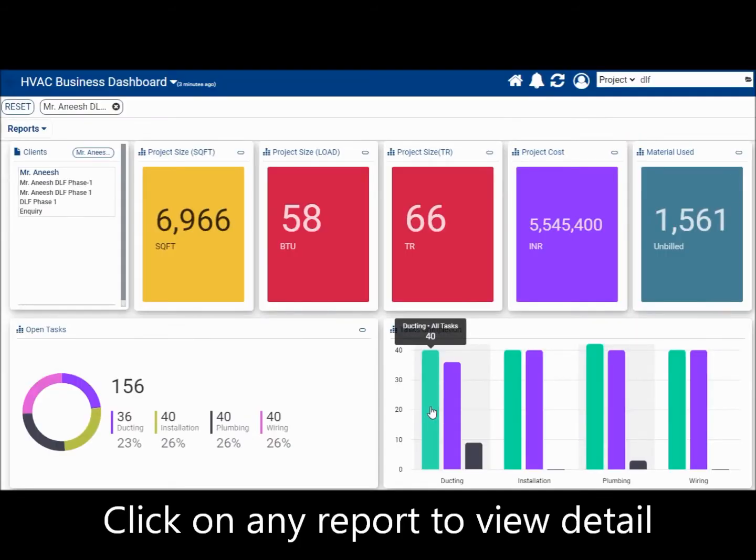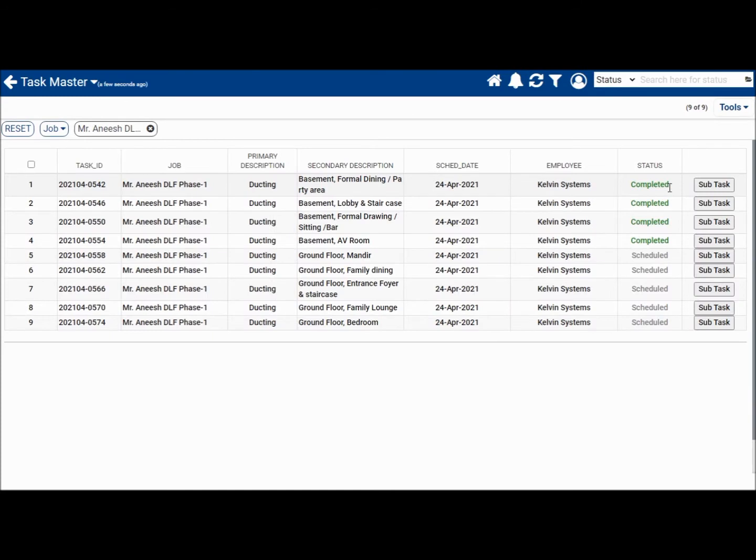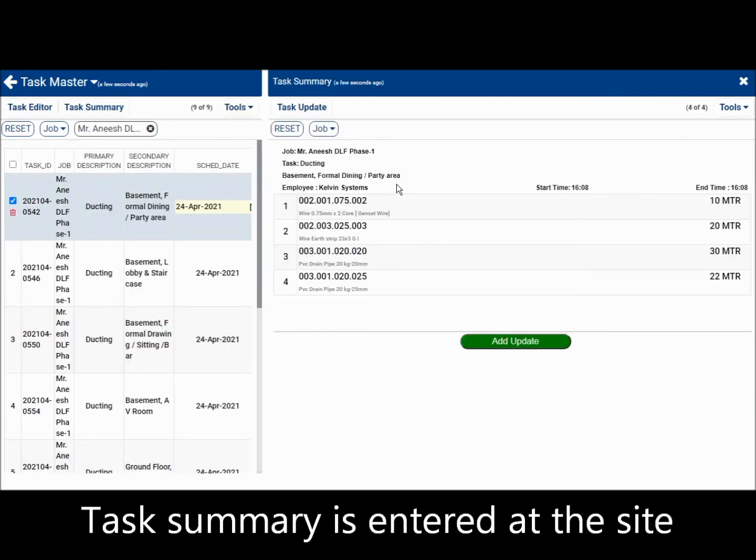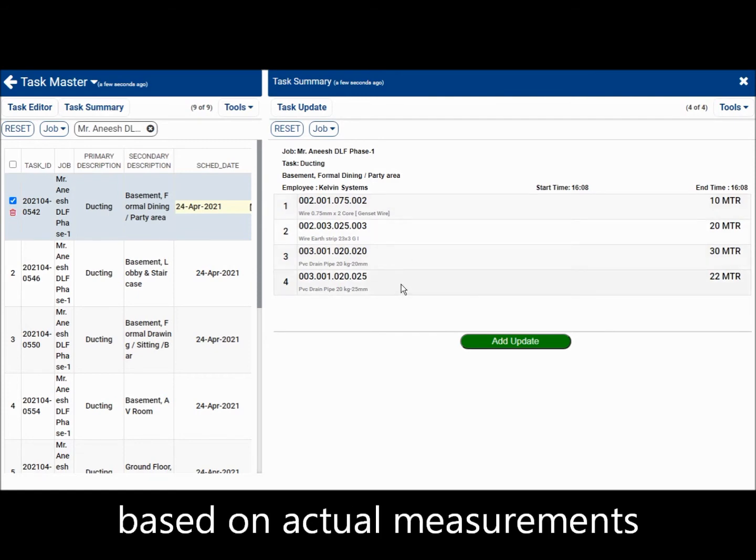Let us see what work was completed for ducting. We go here and click. From this report, we can see that ducting in the basement area has been completed. Double click to see the material used in this task. This information can now be used for generating running bills easily and accurately.